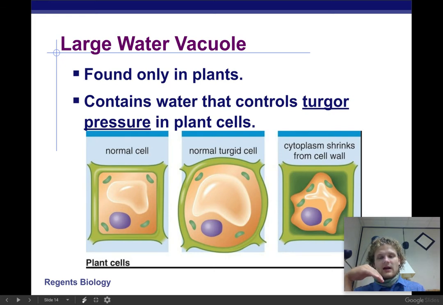Okay, they're going to wilt to the side. They don't look healthy. They need water in order to survive. Okay, and that's kind of the stimulus and response in which there's not enough water, the plant needs more water.